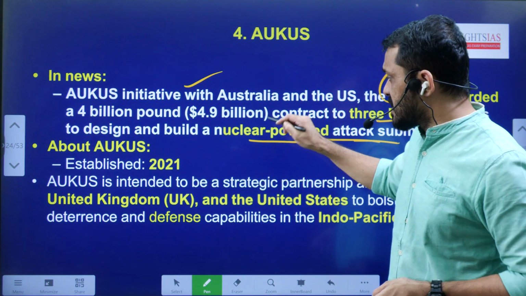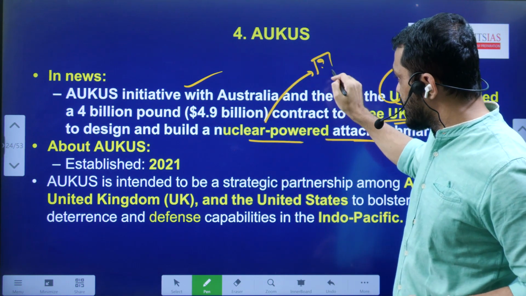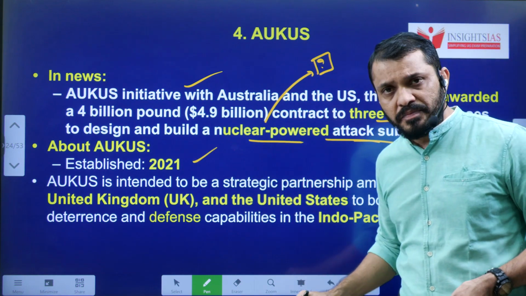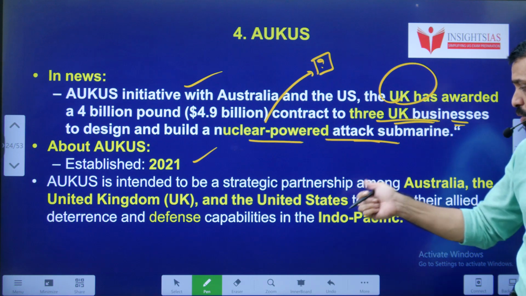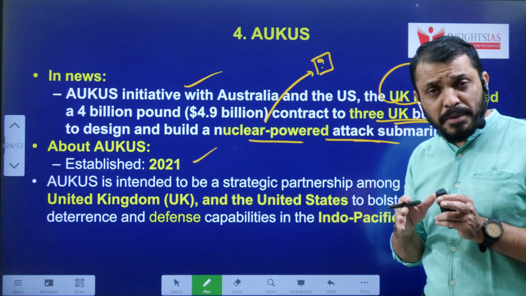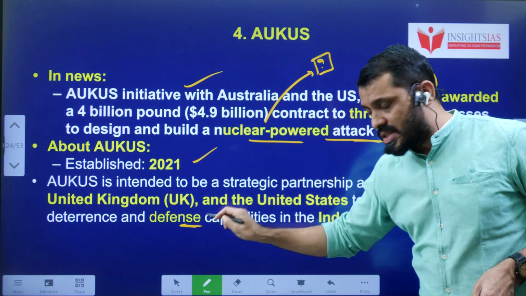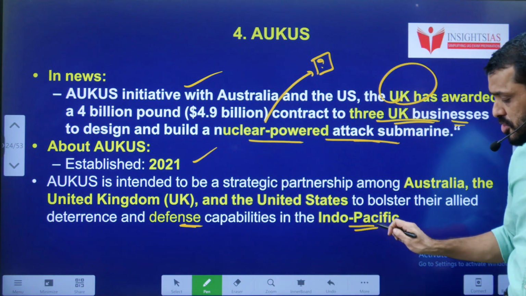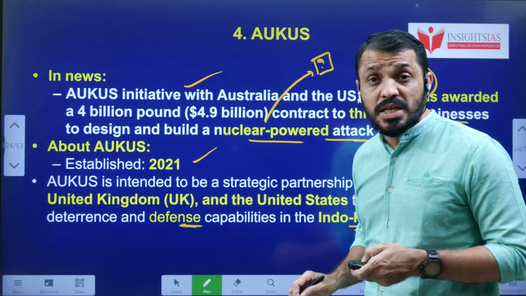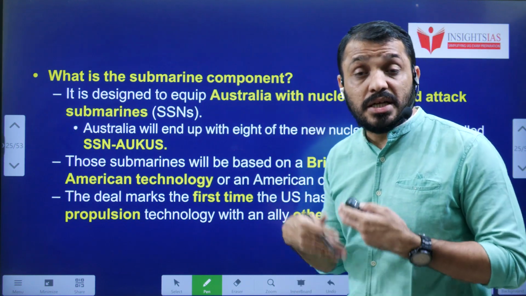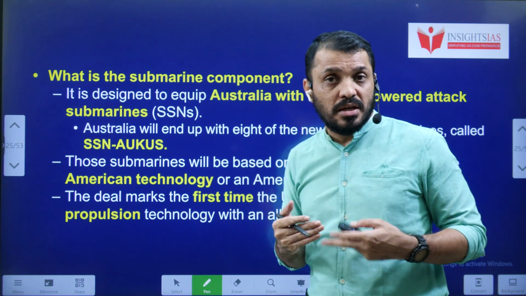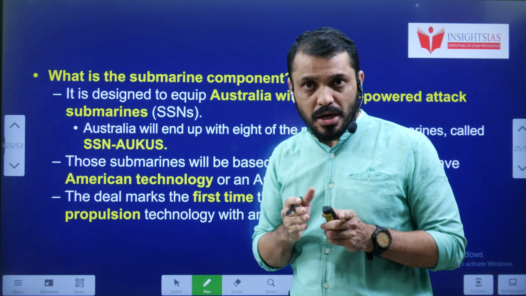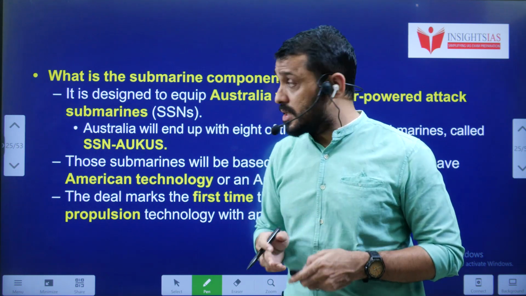Tell me students, does India have any nuclear powered submarine? If yes, what is the name of that? AUKUS was established in 2021 and 3 countries are there: Australia, UK and USA. The main objective is to enhance defense capability among these 3 countries in the Indo-Pacific region, because in the Indo-Pacific region China's influence is growing. That growing China influence is countered through AUKUS as well as Quad. You know that in Quad, USA, Australia, Japan and India are the member countries.